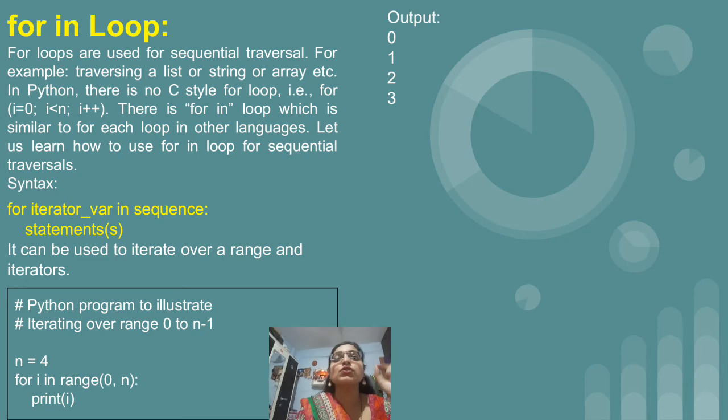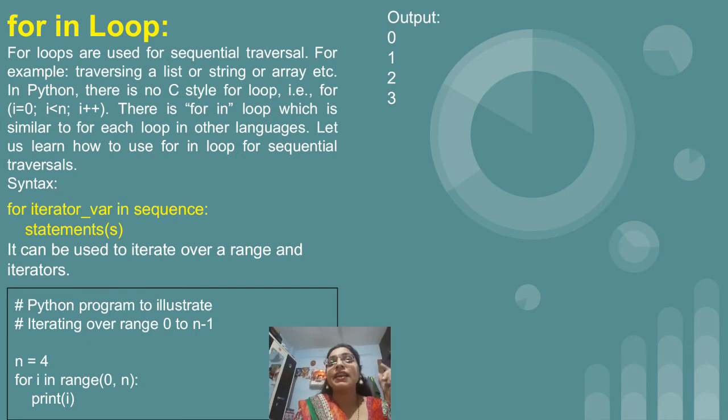Because the in keyword is also important. And after in you can make use of the range function, or you can make use of any number which you want to display. Okay, and after the sequence put a colon, and after the colon, in an indented manner, write down the statements which are part of the for loop. So just see the example.